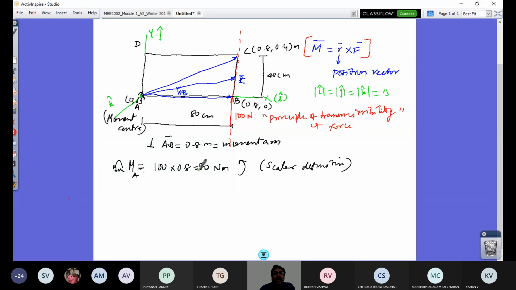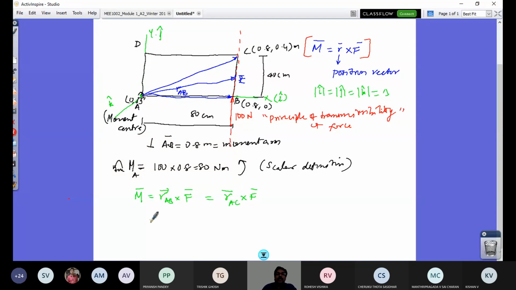Using this definition, the moment vector will be R_AB vector cross F vector, or I can also get the same by R_AC cross F vector. I can also get R_AE cross F vector, anything will do.